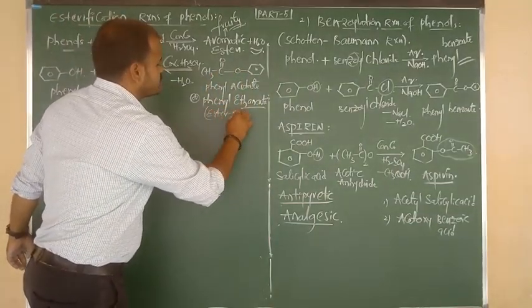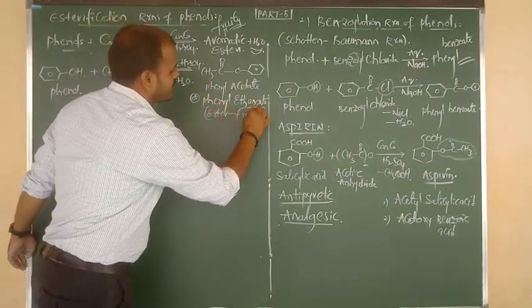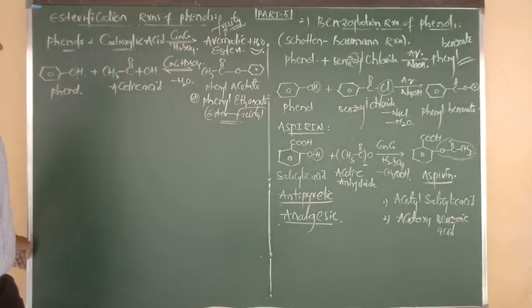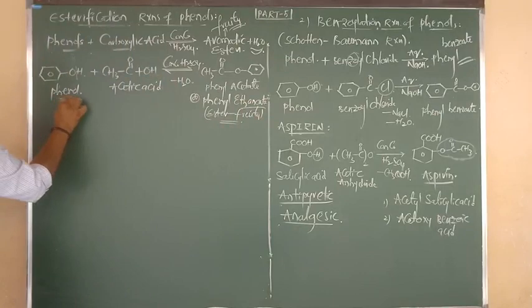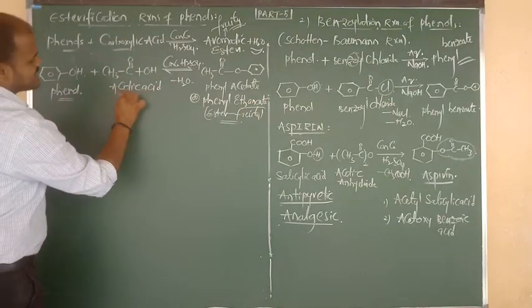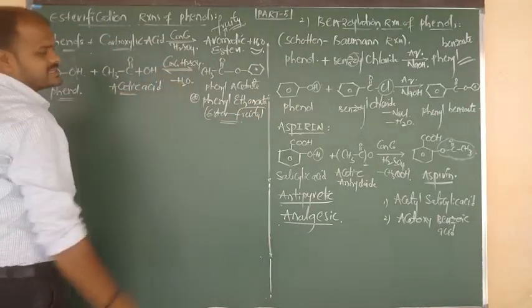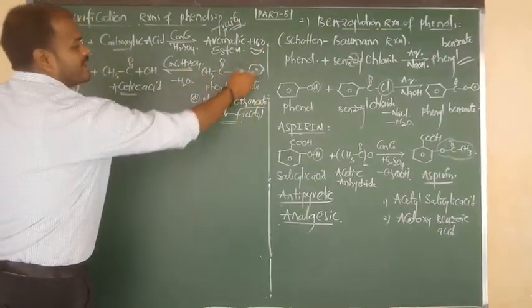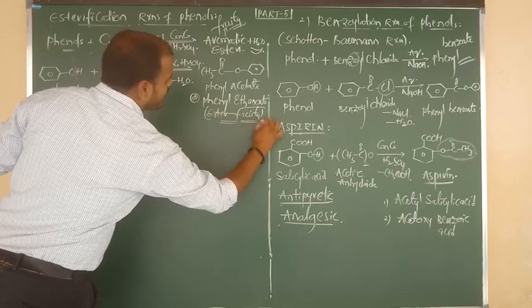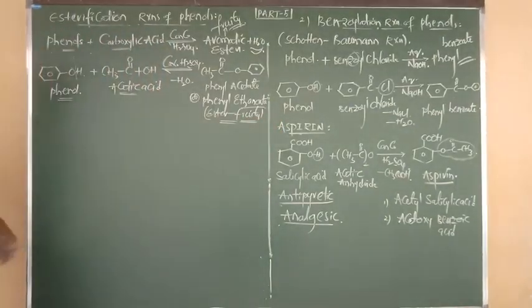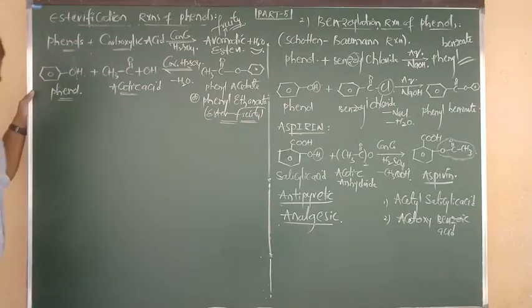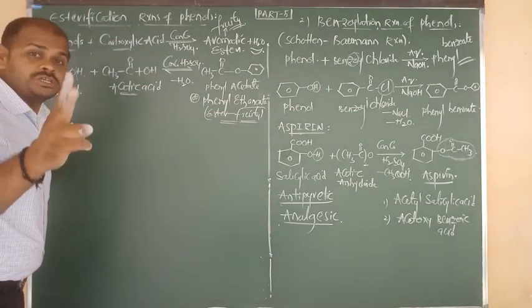So this is the example of an aromatic ester. It exhibits a fruity odor. One second statement: phenol on reaction with acetic acid in presence of mineral acids gives phenyl acetate or phenyl ethanoate, or we can say aromatic esters with fruity odor are observed. So this is the process of esterification.